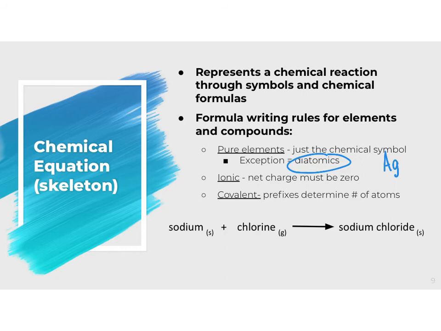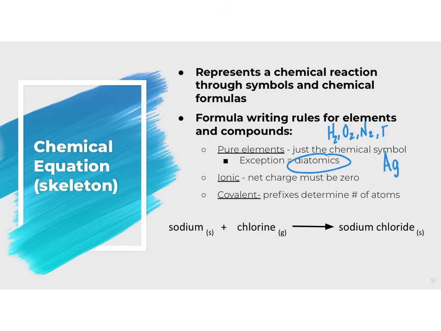But there are certain elements that in nature are going to be bound to another atom of the same kind. So some of those different elements are going to include hydrogen, oxygen, so I'll just put a 2 here, nitrogen, and then the halogens.